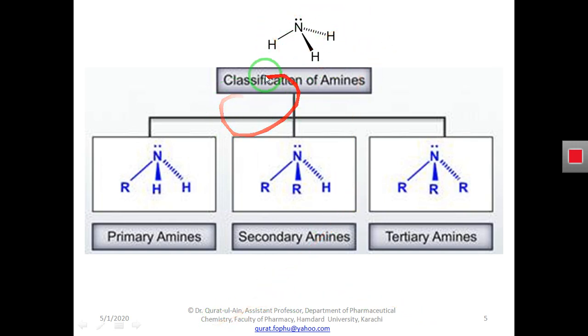So amines can be classified into primary amine, secondary amine, or tertiary amine, or we can say first degree, second degree, or third degree amines, on the basis of the number of alkyl or aryl groups substituted in this ammonia.